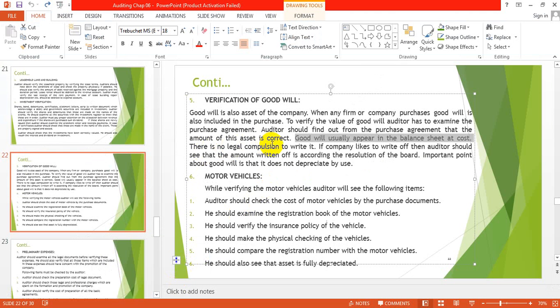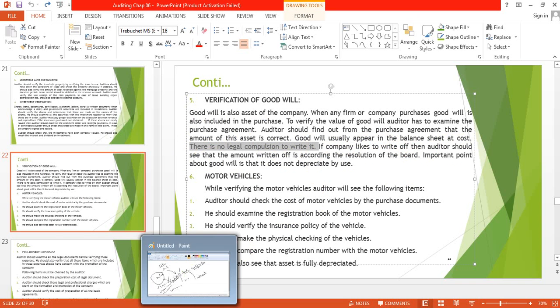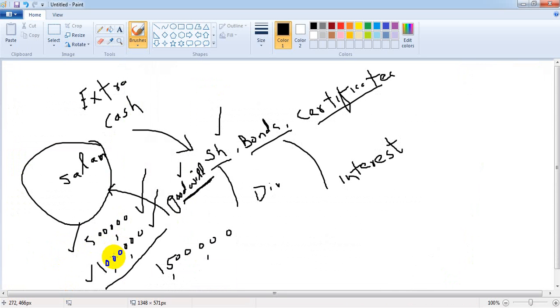There is no legal compulsion to write it. It is not a must that you will write it in the balance sheet. If the company likes to write off, then the auditor should see that the amount written off is according to the resolution of the board. If the company wants to write off this 10 lakh in the books, then they will check.